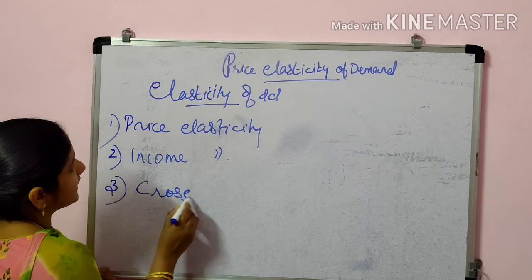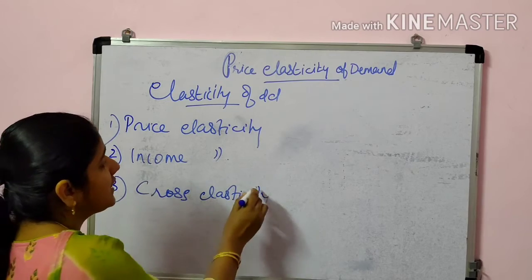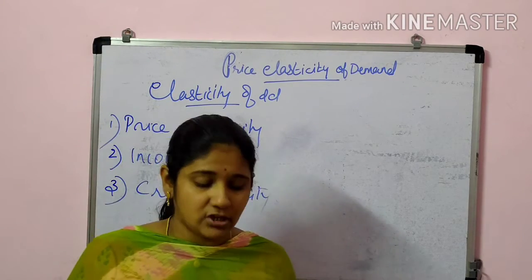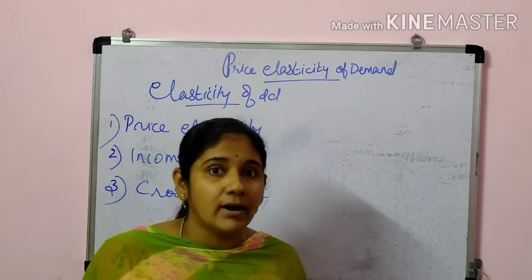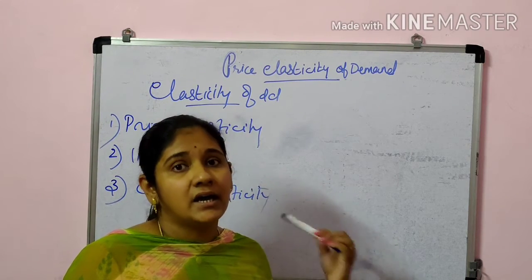Cross elasticity, actually when we were discussing the previous day the shift of the demand curve, at that time also I used the same term, cross elasticity.